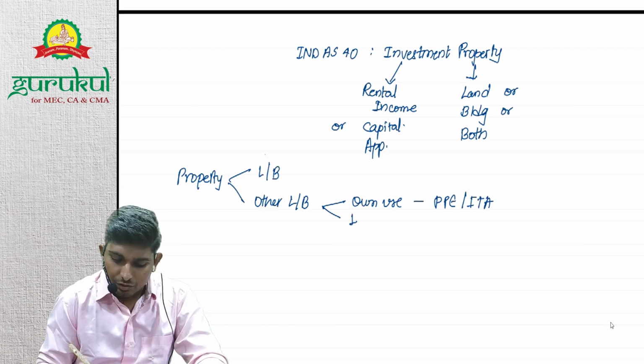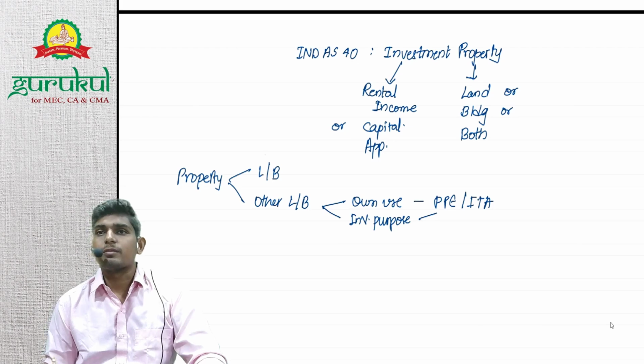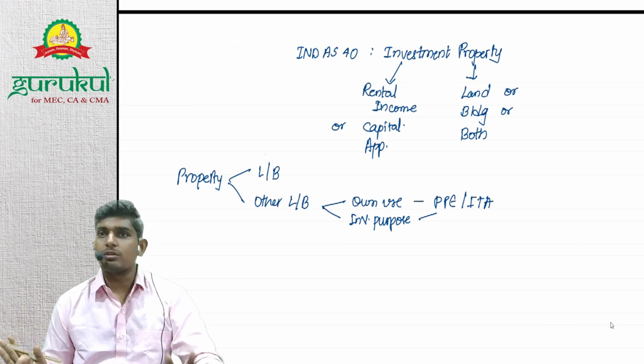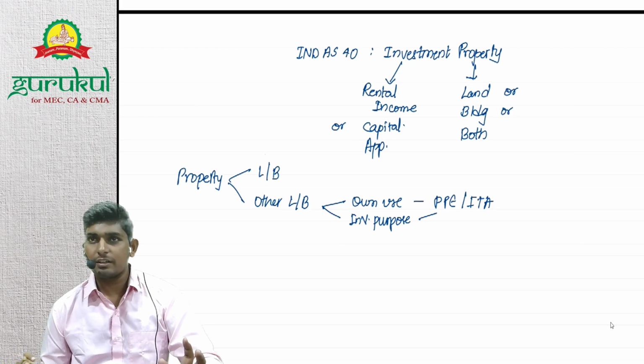Even if it's used for investment purpose, whose scope is very limited, I guess, it will also be PP or an intangible asset, because they are not covered in this. So if it is an asset, you need to show it either as PP or intangible based on its criteria.